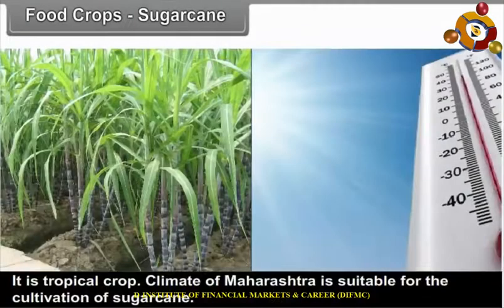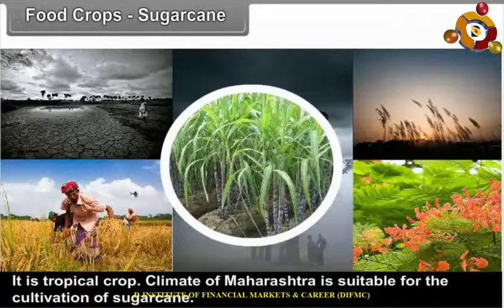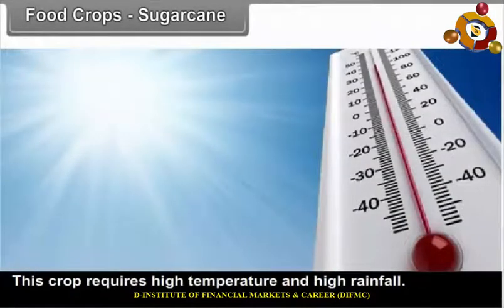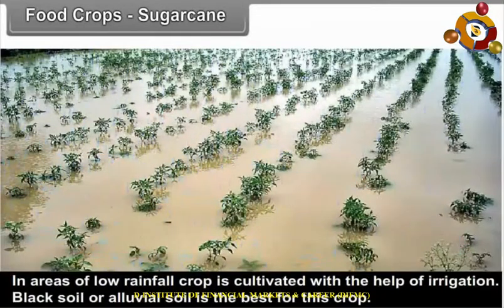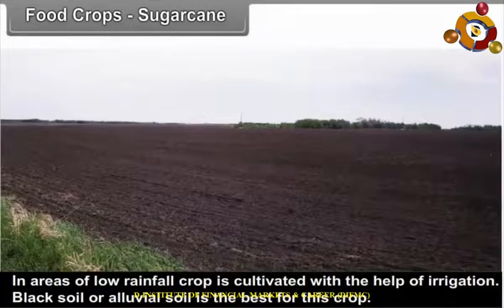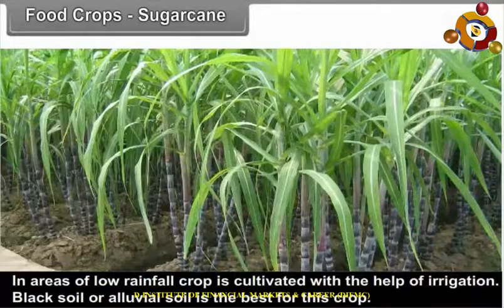Sugarcane. It is a tropical crop. Climate of Maharashtra is suitable for the cultivation of sugarcane. This crop requires high temperature and high rainfall. In areas of low rainfall, crop is cultivated with the help of irrigation. Black soil or alluvial soil is the best for this crop.